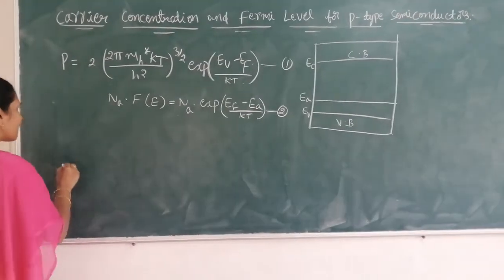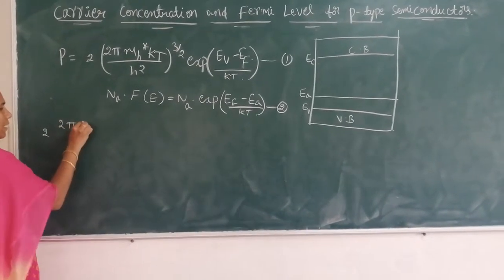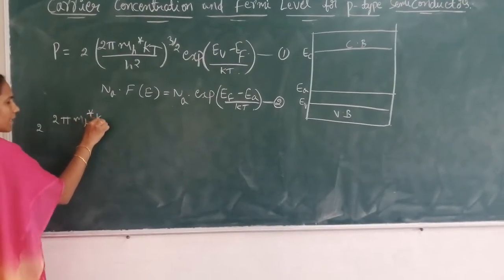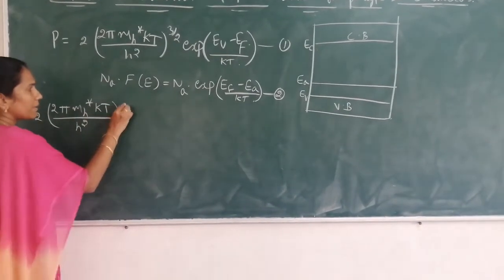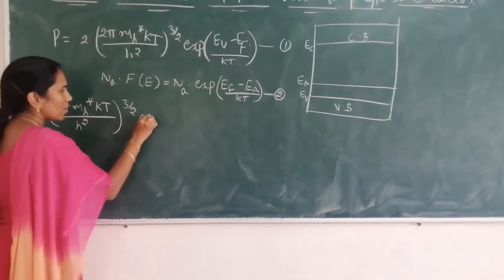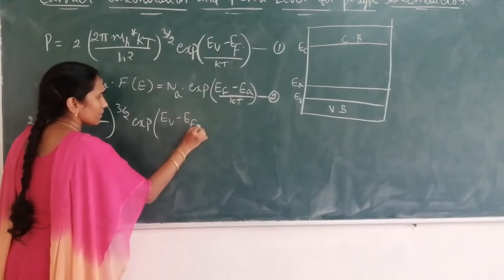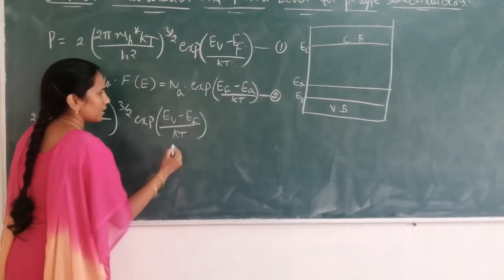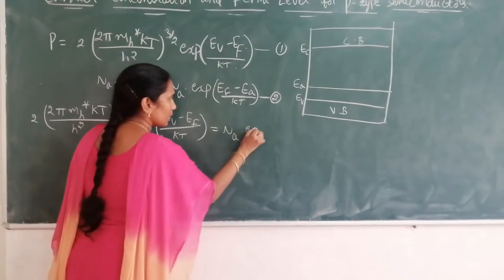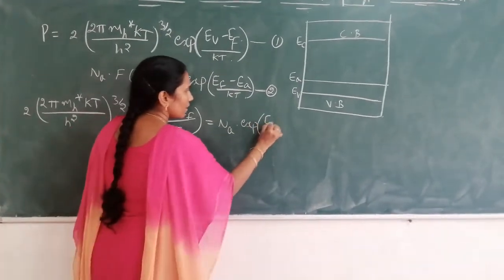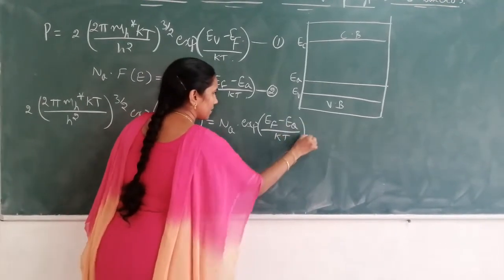Equating them, I get 2 into (2π m_h* kT / h²)^(3/2) into exponential of (E_V minus E_F) divided by kT, which is equal to N_A into exponential of (E_F minus E_A) divided by kT.